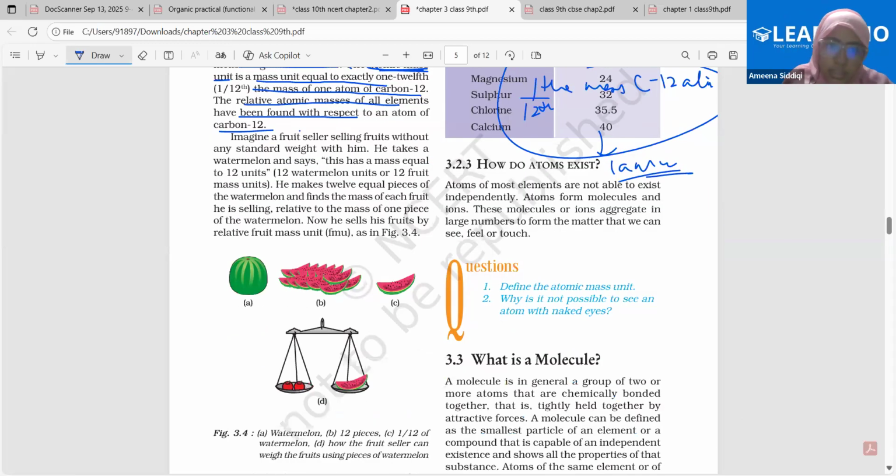So now moving on to the next point. Bacho, I would want you to go through this paragraph very quickly by yourself, because this is just an example used to tell the meaning of atomic mass unit. If you can go through this by yourself, I'm waiting, please. Then it will be clear whether the concept has been understood or not. Okay, please go through it.